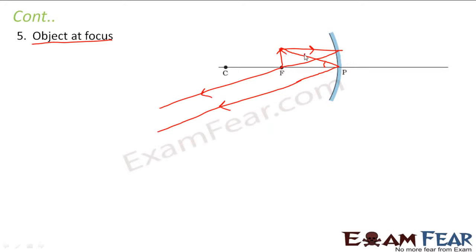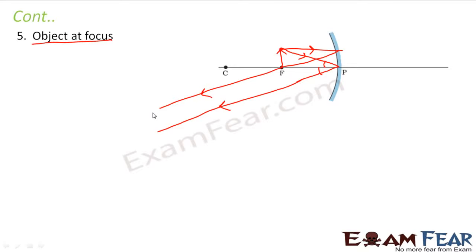So in this case, what happened? These two rays, did they meet anywhere? After reflection, this is one reflected ray, this is another reflected ray. But we see a strange thing here. These two rays did not meet anywhere. What does that mean? If two rays are going parallel to each other and going far away, that means we are not sure where they'll meet. That means we assume that these two rays will meet somewhere at infinity. We don't know where it will meet.